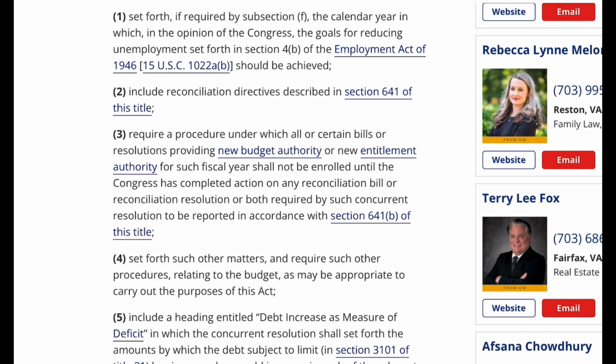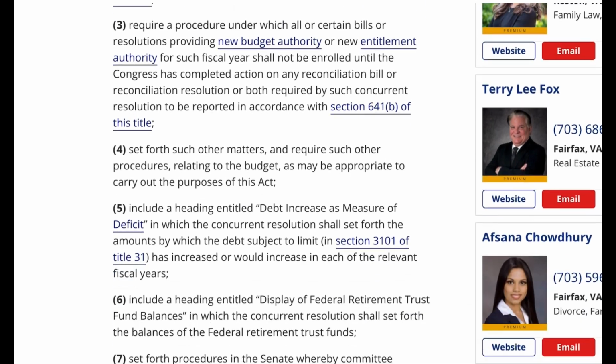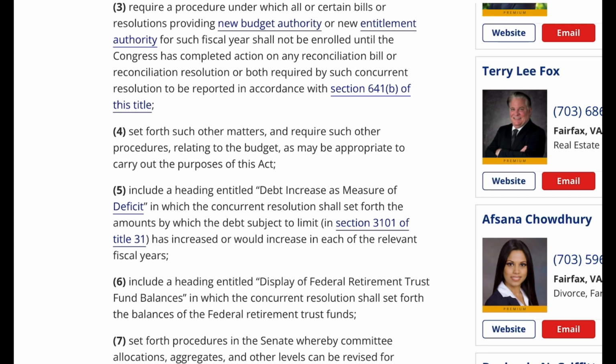3. Require a procedure under which all or certain bills or resolutions providing new budget authority or new entitlement authority for such fiscal year shall not be enrolled until the Congress has completed action on any reconciliation bill or reconciliation resolution or both required by such concurrent resolution to be reported in accordance with Section 641(b) of this title. 4. Set forth such other matters, and require such other procedures, relating to the budget, as may be appropriate to carry out the purposes of this Act.